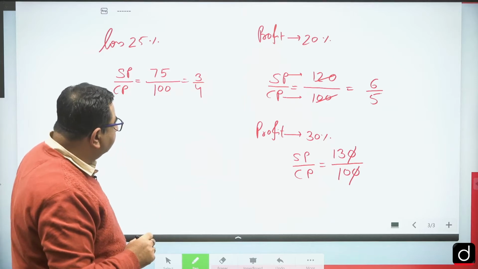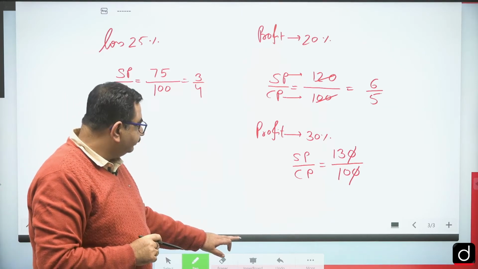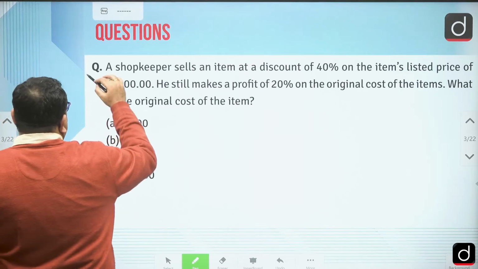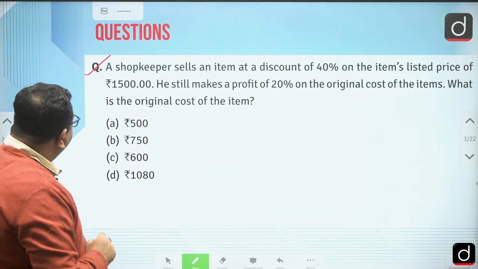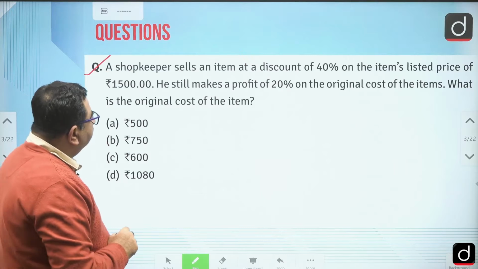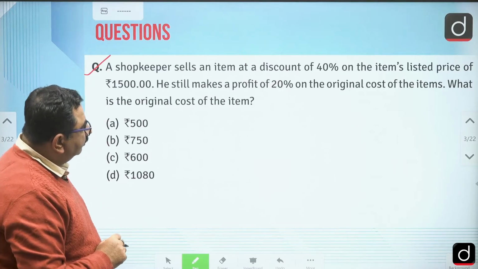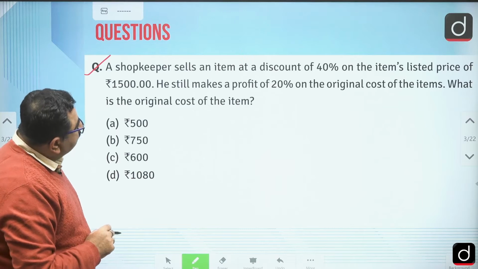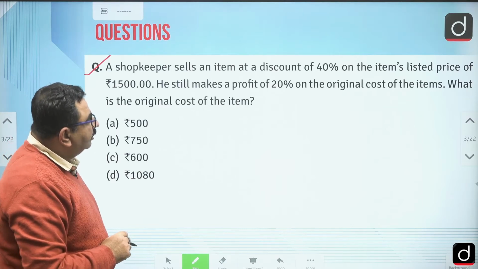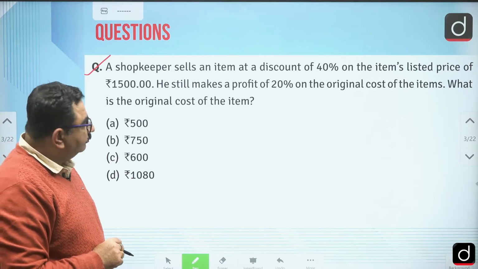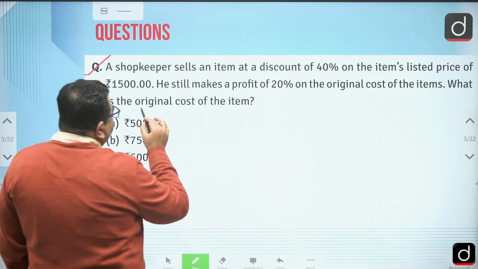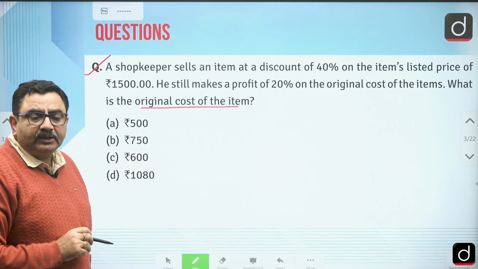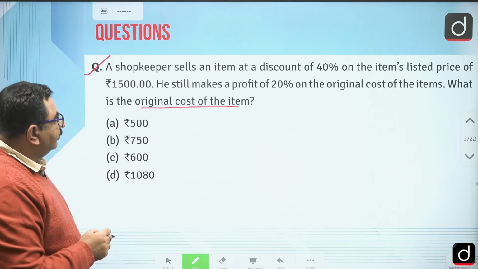Okay. Now we'll see some questions here. This is the first question. A shopkeeper sells an item at a discount of 40% on the item's listed price of 1500. He still makes a profit of 20% on the original cost of the item. What is the original cost of the item? So what he is asking is the cost price of the article.